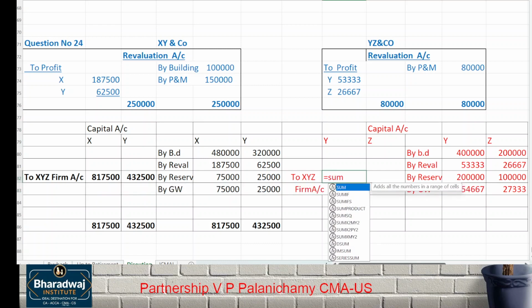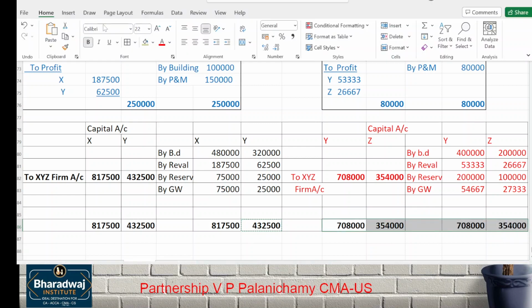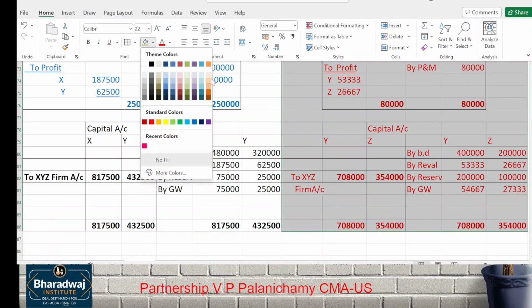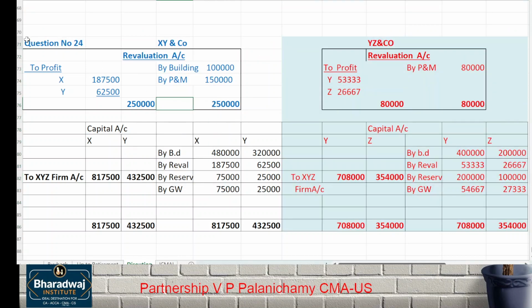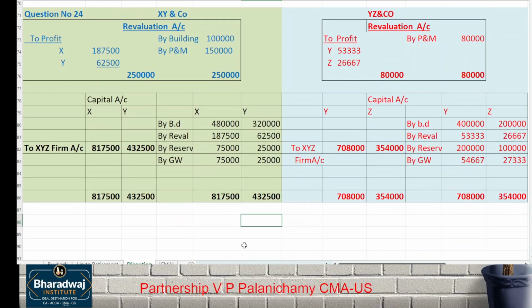What is the balance? So we have done in the books of which firm? Old firm. XY and Co., YZ and Co. is over. Next, in the books of the new firm, we have to pass journal entry.